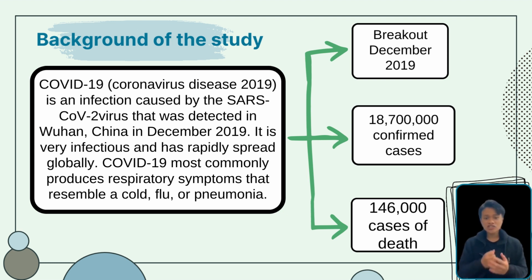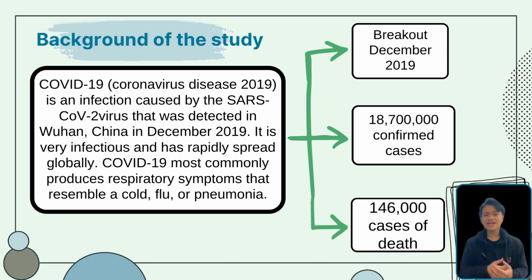Johns Hopkins University has made an analysis of mortality in the 20 most affected countries by COVID-19 worldwide. This study will only focus on 5 countries, which are Greece, Canada, Malaysia, Thailand, and Slovakia. There were approximately 18,700,000 confirmed cases that have been reported, but the total number of deaths caused by COVID-19 were just around 146,000 cases until the 17th June 2022.